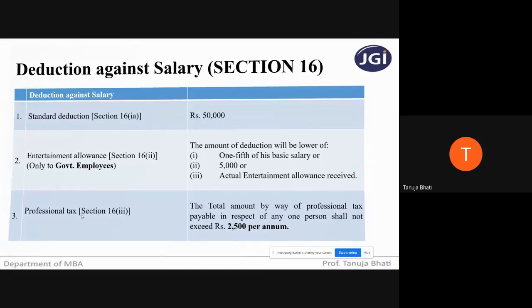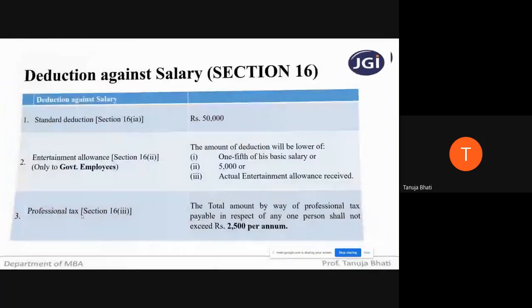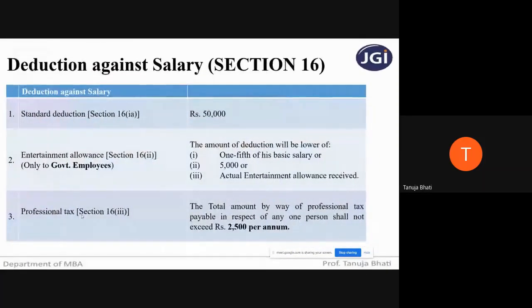Whenever you are solving problems on income under the head salary, you need to consider these three deductions and then get the net salary on which the net tax will be payable. So number one, standard deduction given to everyone, rupees 50,000. This amount also is fixed irrespective of everything.